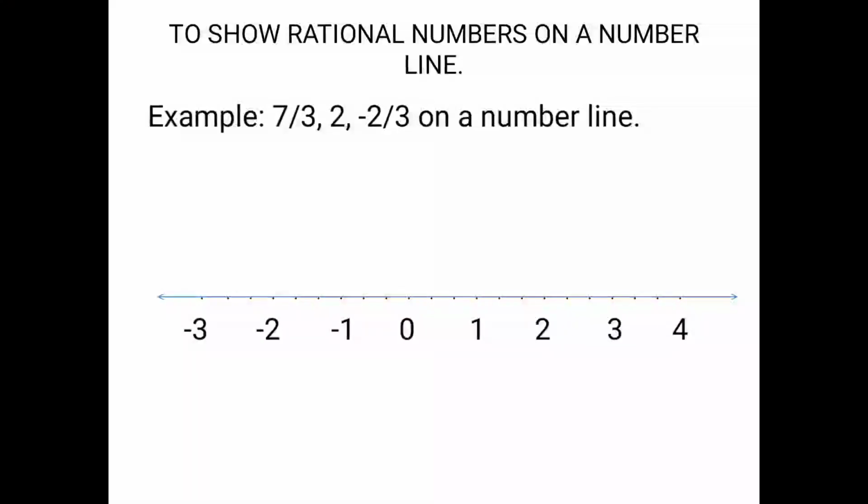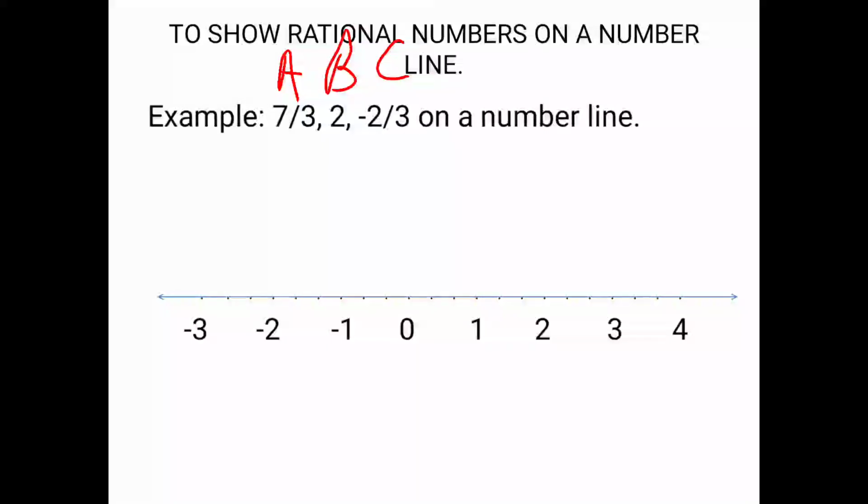For example, I label 7 upon 3 as A, 2 as B and minus 2 upon 3 as C. So A, B, C are nothing but the names of those points, and 7 upon 3, 2 and minus 2 upon 3 are nothing but the coordinates of those points. Over here I'll explain once we finish with the sum how to write it.